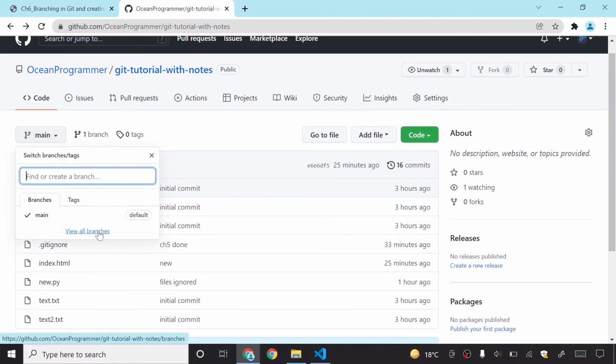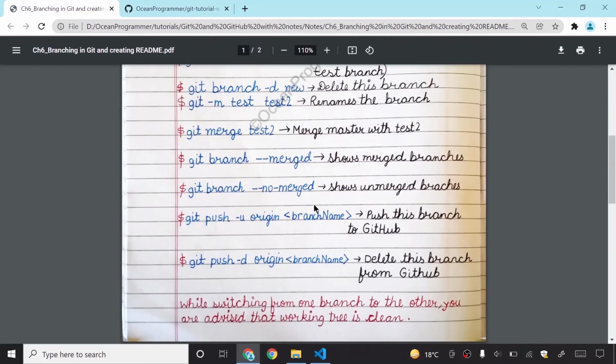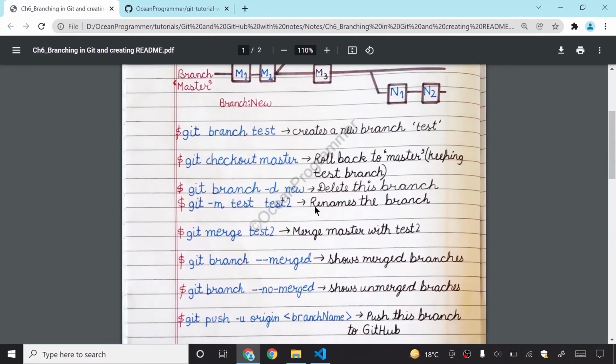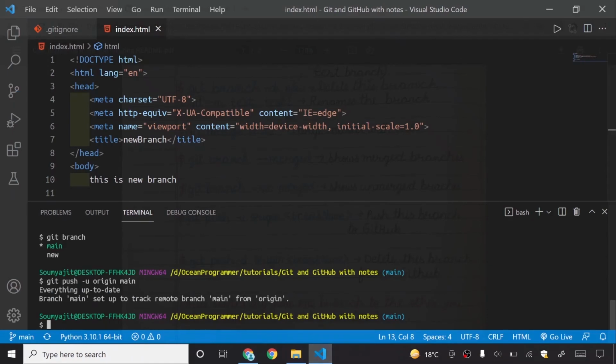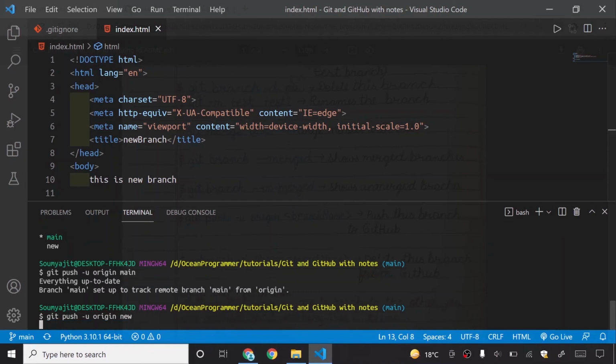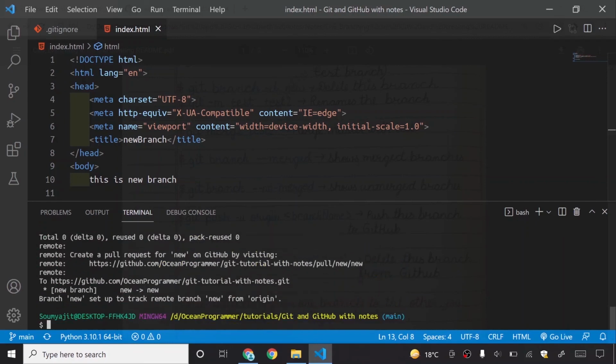Why is there no other branch? Because we have to push our branch onto GitHub. Here I have written that git push -u origin branch name will push this branch to GitHub. So I will say git push -u origin new, and if I just press enter, it will push it to GitHub.